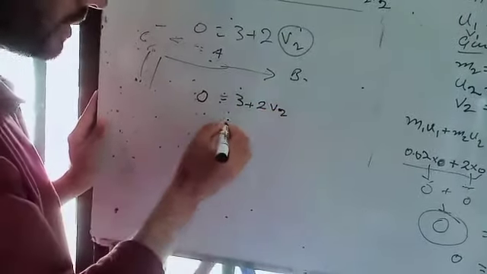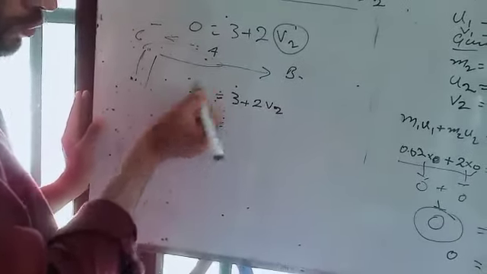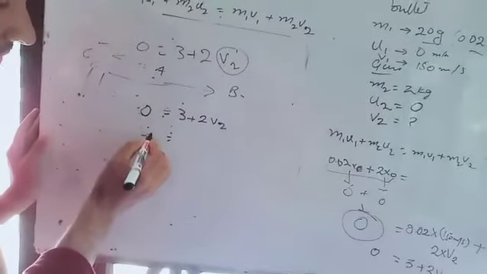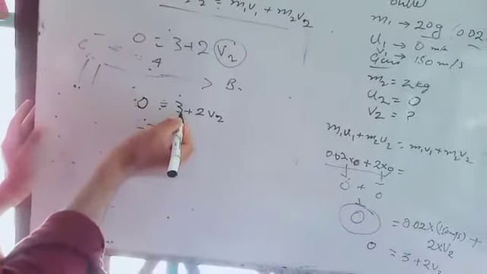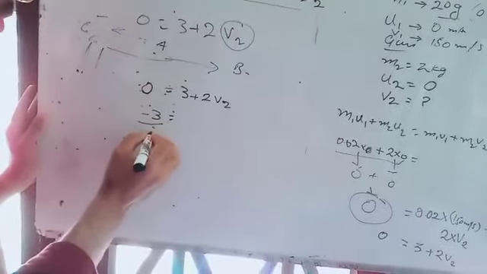Then 0 is equal to 3 plus 2 v2. We move 3 to the other side, and it becomes minus, because it was plus, divided by 2.